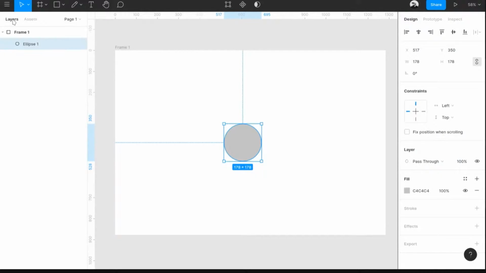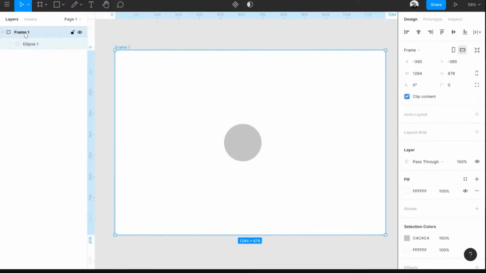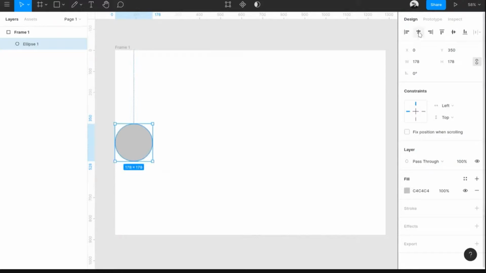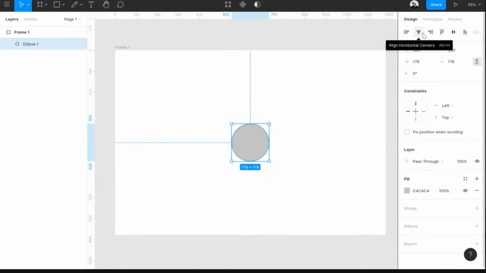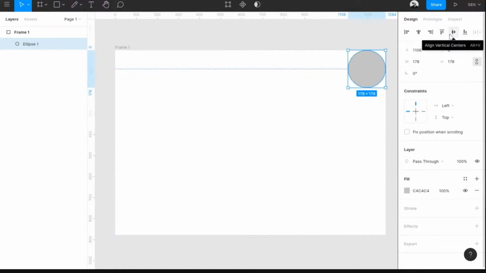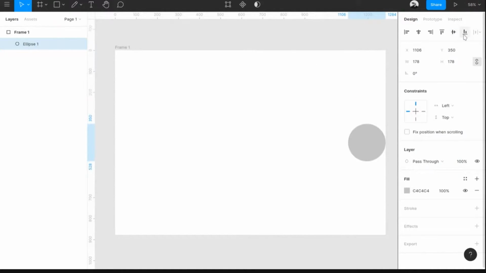If you go back to the layers panel, you can see the ellipse we drew is actually inside a frame. So these options will help you align the objects inside a frame to certain positions. Or if you have grouped things together, you can move it to certain positions. So the first thing is align left. If you click that, the object will align to the left. The next one is align horizontal center, and align right, and align top, align vertical center, and align bottom.